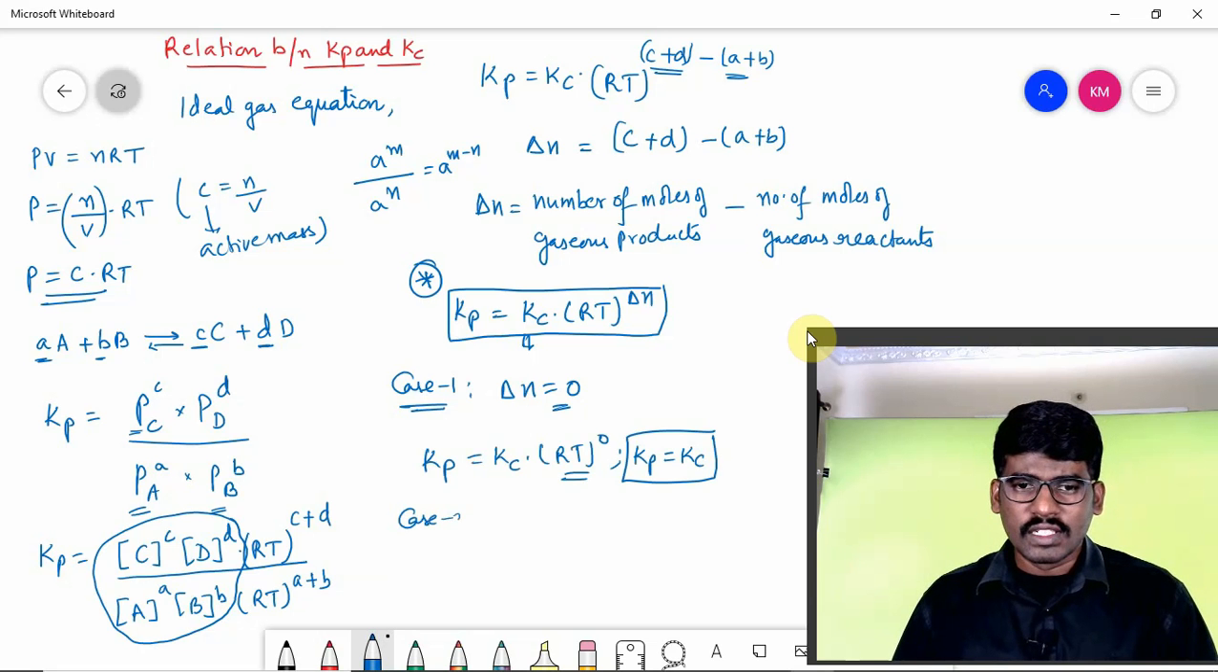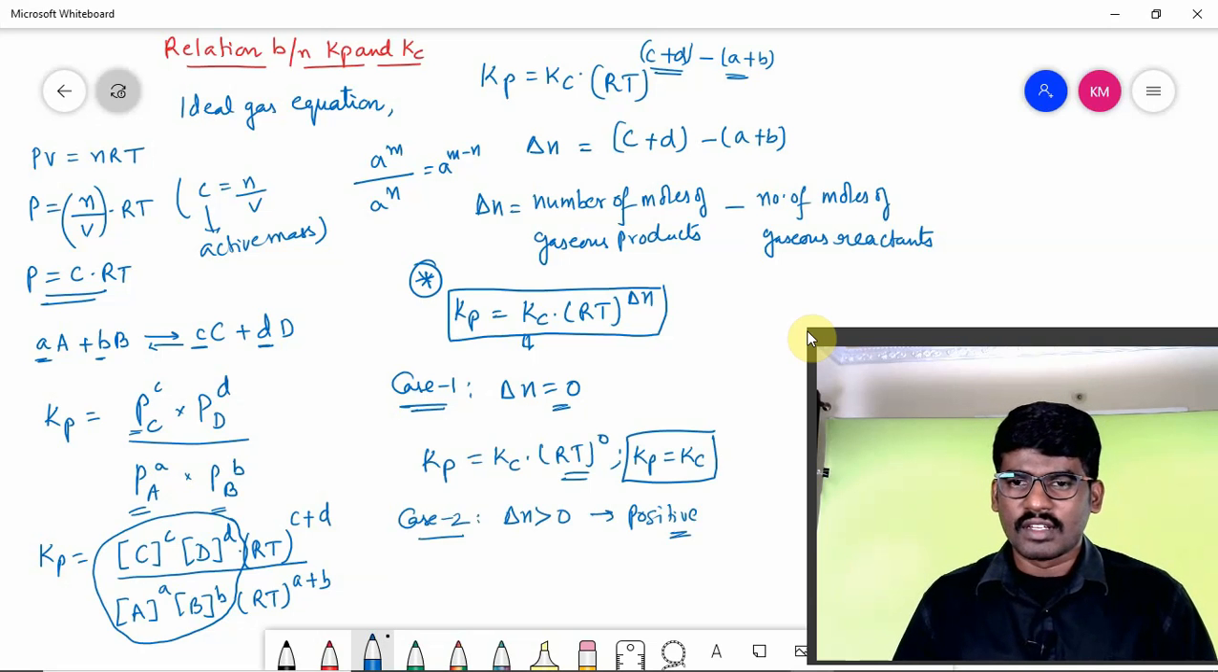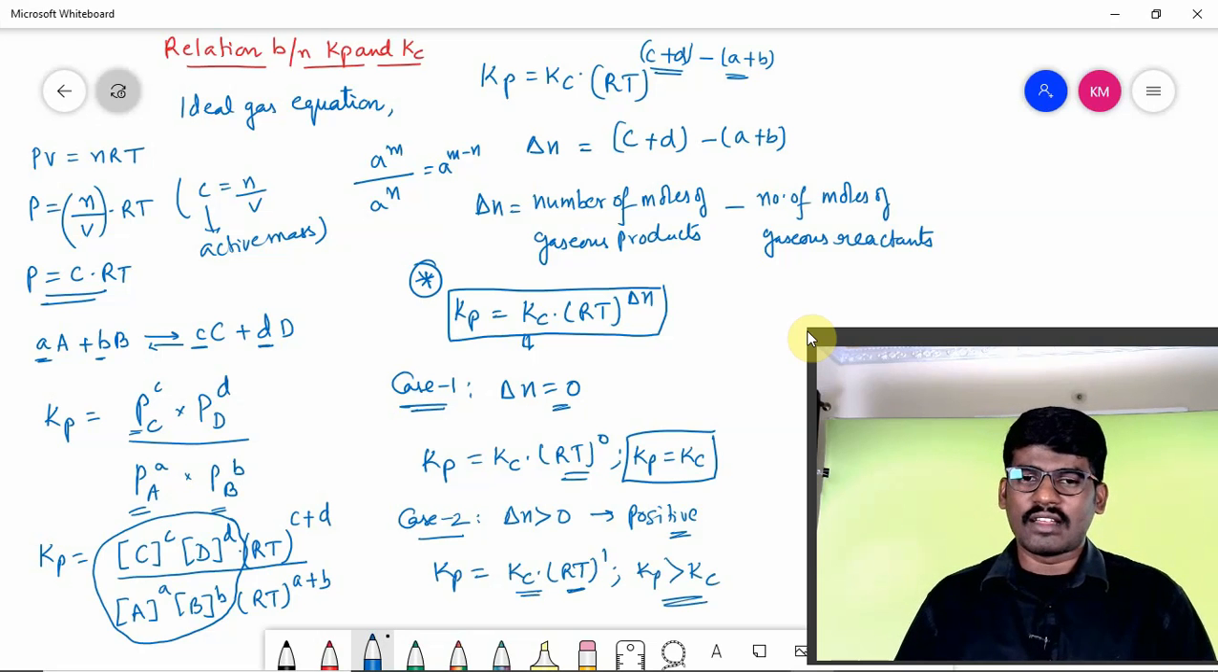Case 2 is delta n greater than 0. Delta n greater than 0 means positive, right? So Kp is equal to Kc into RT raised to a positive power. So obviously Kp is the product of Kc and RT. That means Kp will be greater than Kc.